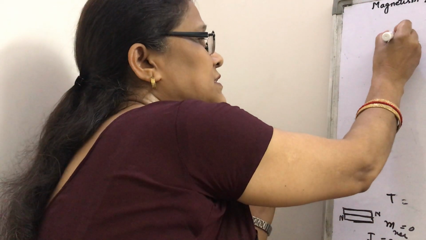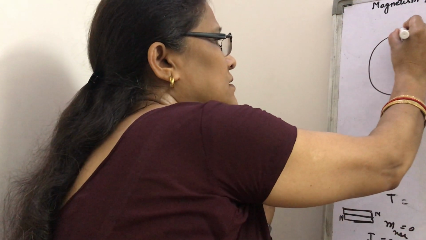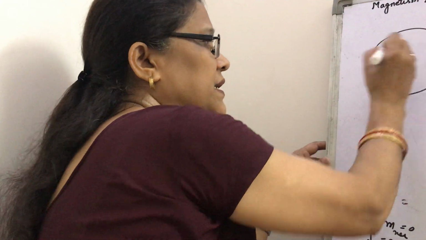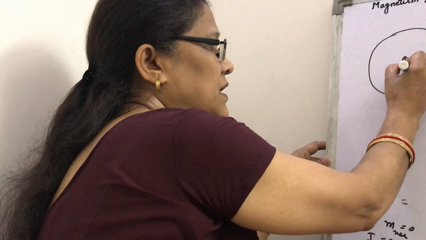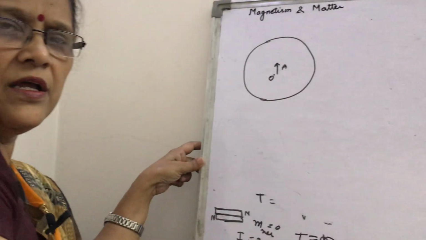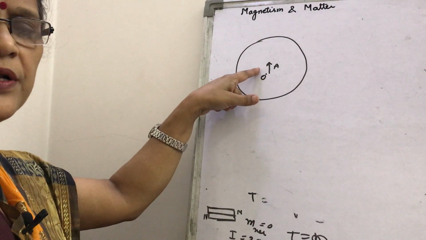There is a question in NCERT, or I have seen it somewhere, that there is a magnetic needle at the center at this point. Suppose this point is O and this magnetic needle is A. The arrow represents the magnetic moment.